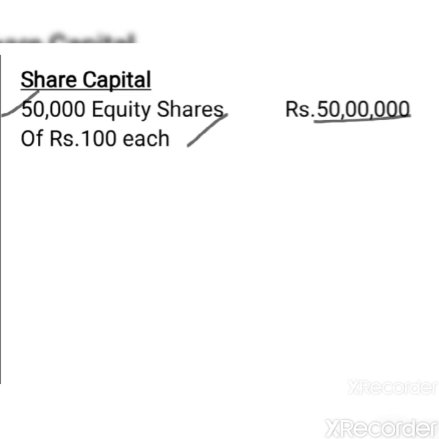First, let me give an example for alteration of share capital. In the present example, you can see that the face value of one equity share is rupees 100. The company may feel that rupees 100 face value for one share is too high. So let us subdivide the share from a higher face value to a lower face value. In this case, they may reduce the face value from 100 rupees to 10 rupees.